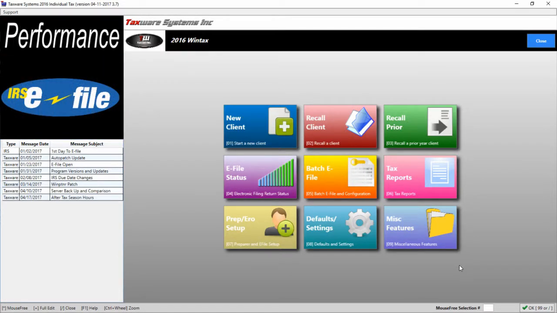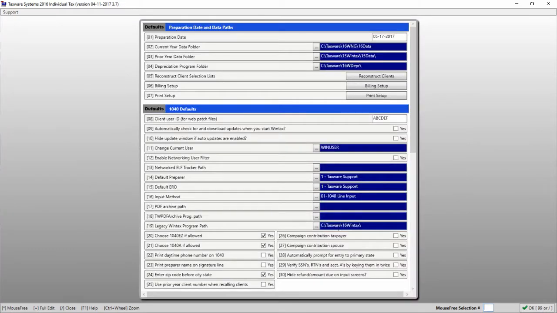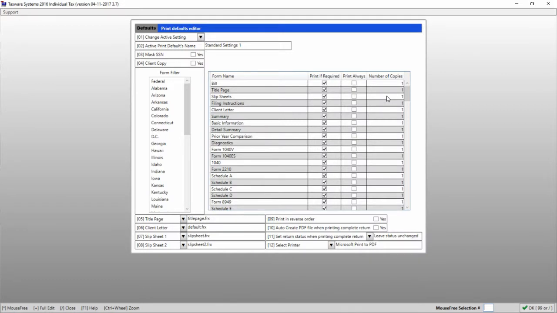Today we'll be talking about the print setup. To start, we'll go into the defaults and settings, then into line 7 for print setup. The first thing we'll take a look at here is the active print settings.